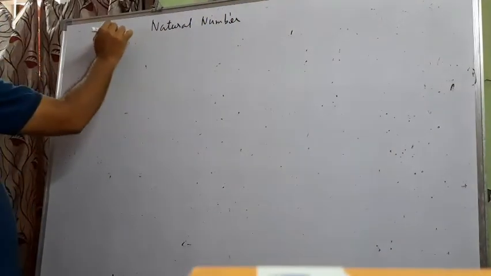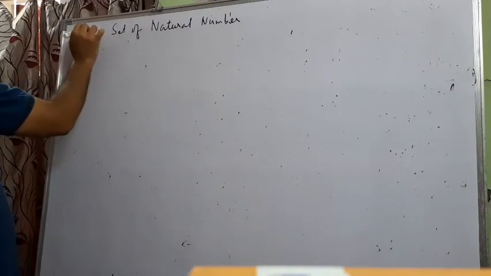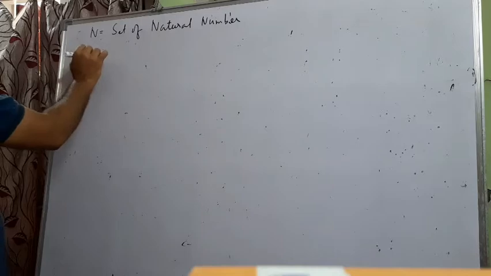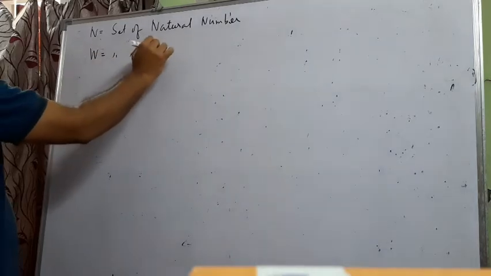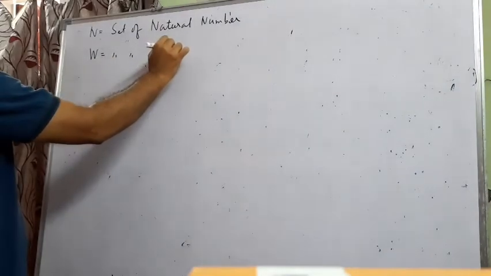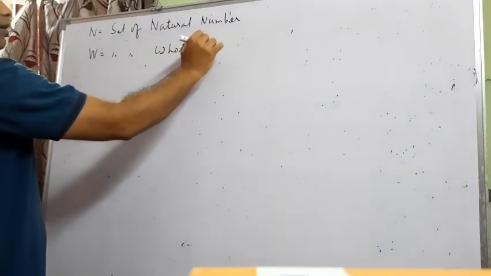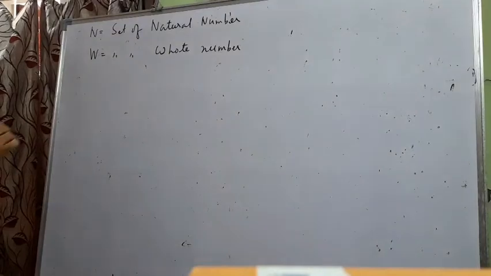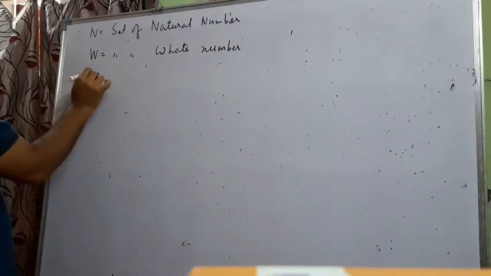The set of natural numbers is denoted by N. Then whole numbers, the set of whole numbers is denoted by W. After that you have integers.